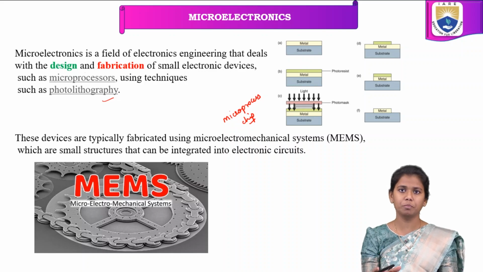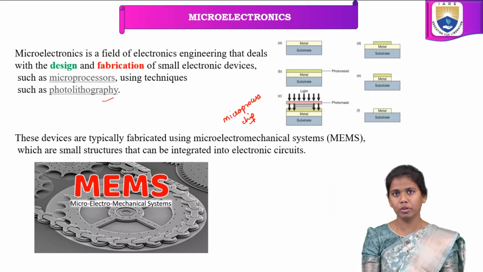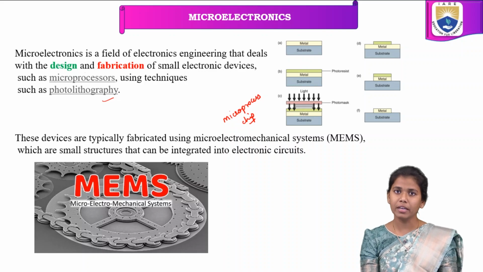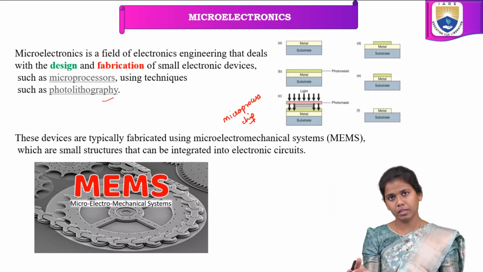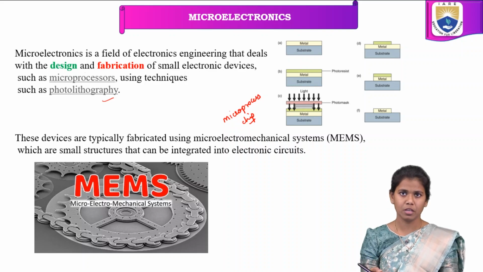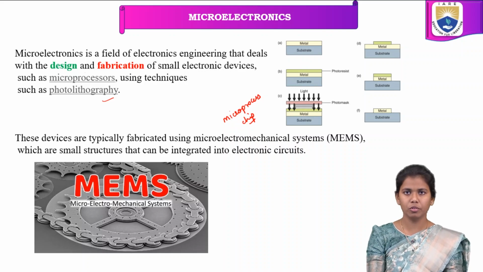When the chip undergoes fabrication, it has to go through a few steps. Etching is one of the steps, and photolithography is also one of the steps. In order to obtain a proper outcome, it has to go through certain steps. One of them is photolithography.